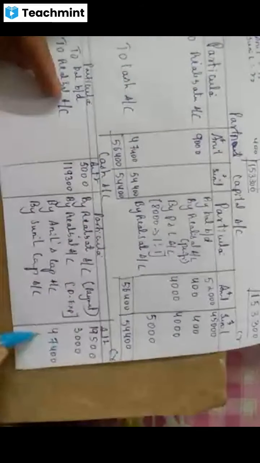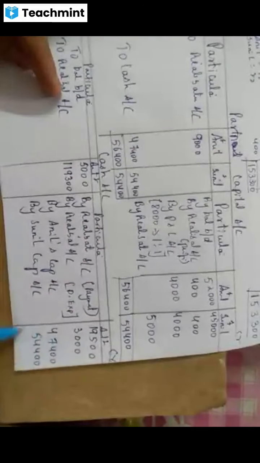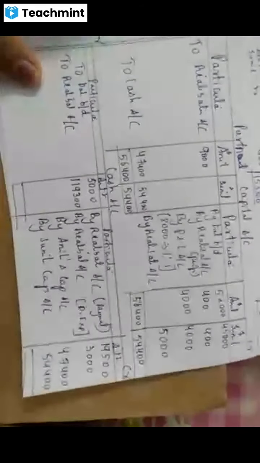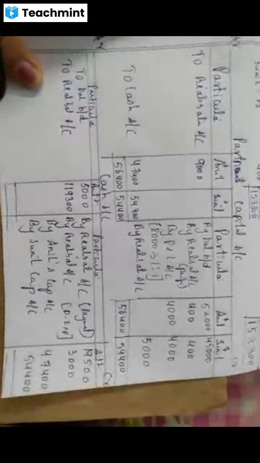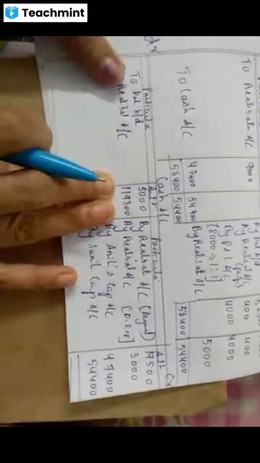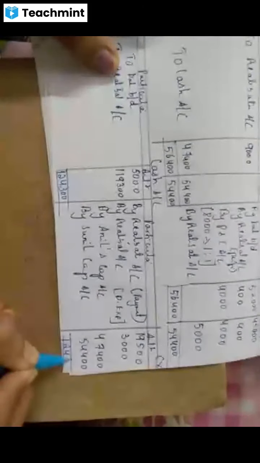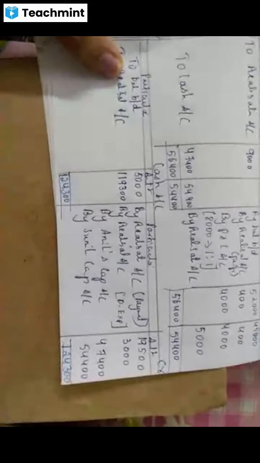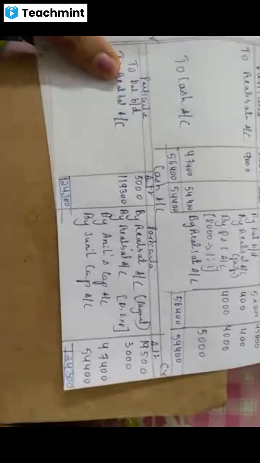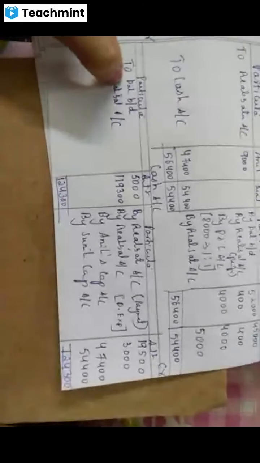It is 7,400, 54,400. Now balance it. See whether the total comes equal on both sides. Yes. If both sides are equal, that means you have done all correct. It comes 1,24,300.